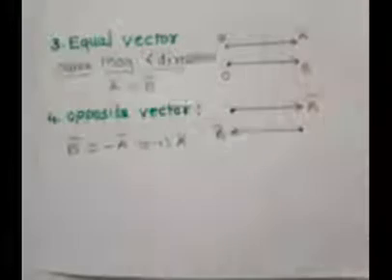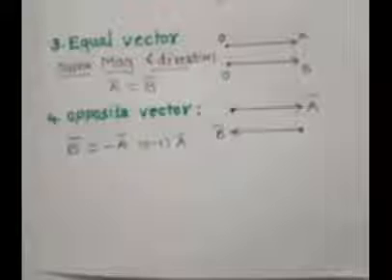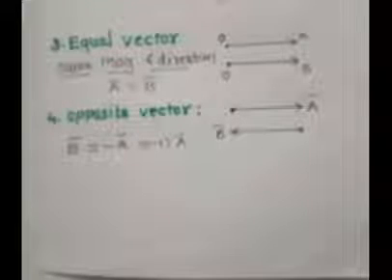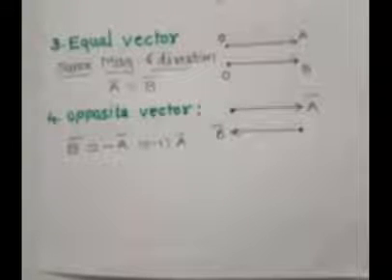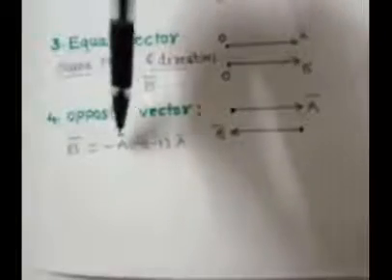What is the definition of opposite vector? An opposite vector of a given vector is a vector of the same magnitude but opposite in direction. Such a vector is called a negative vector or opposite vector. Means B bar is equal to minus A bar. Means B bar is the opposite vector of A bar.